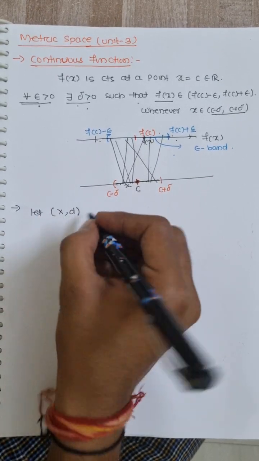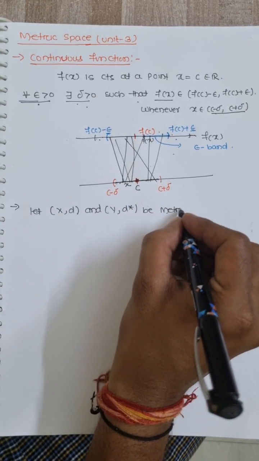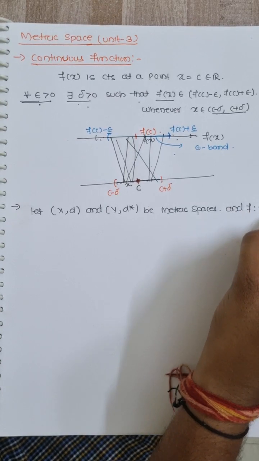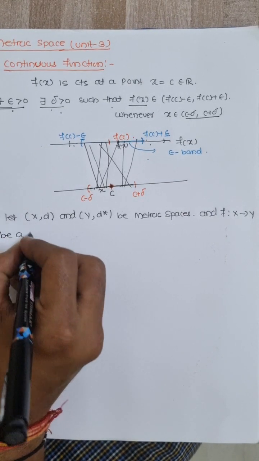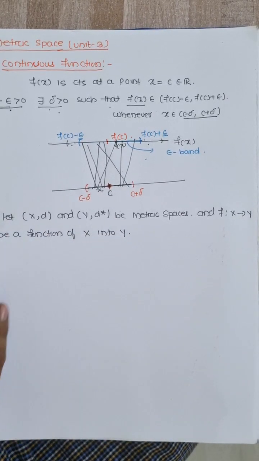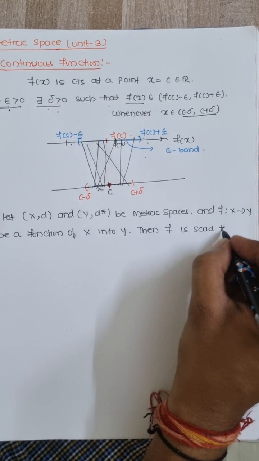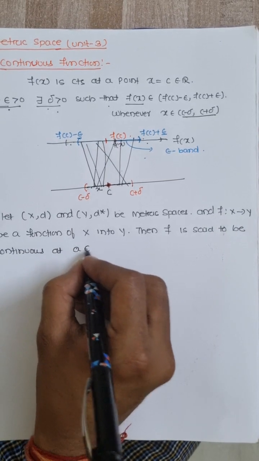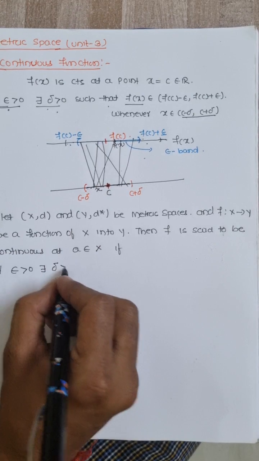Let (X, d) be a metric space and (Y, d*) be another metric space, metric spaces, and I have a function f from X to Y, a function or mapping of X into Y. Then f is said to be continuous at a point a belongs to X if, again I am saying the definition, for every epsilon greater than 0 there exists a delta such that